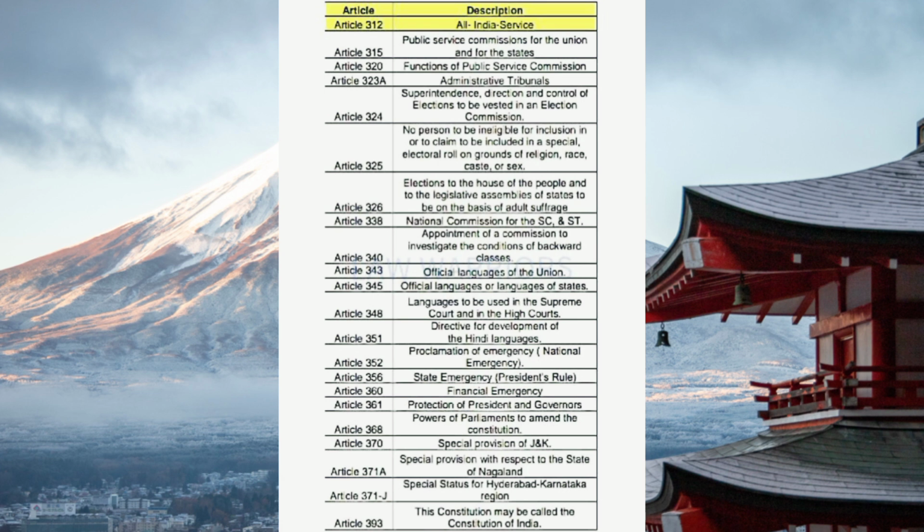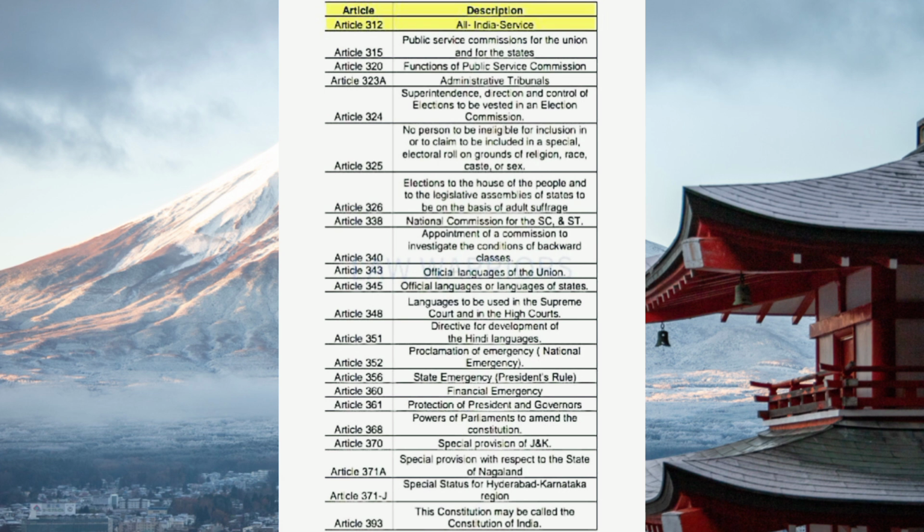So let's start. Article 315, Public Service Commissions for the Union and for the States. Article 320, functions of Public Service Commissions. Article 323A, Administrative Tribunals.